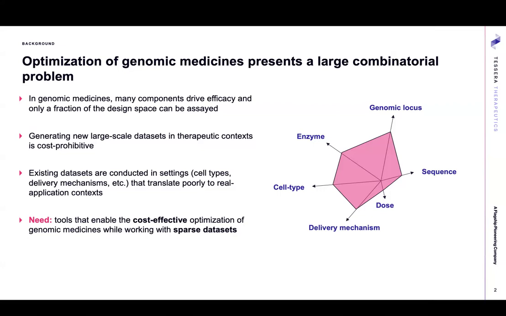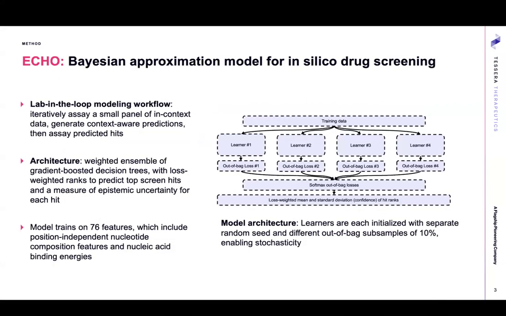Here, we saw a need for developing a tool that can enable the cost-effective optimization of genomic medicines while working with sparse datasets. ECHO is a Bayesian approximation model for this task. Here, we use a lab-in-the-loop modeling workflow where we iteratively assay a small panel of in-context data, generate context-aware predictions, then assay our predicted hits.